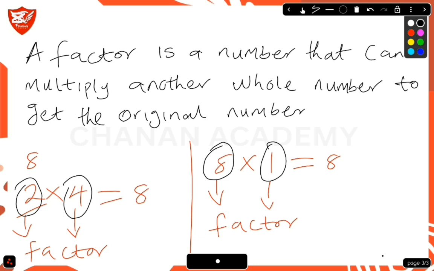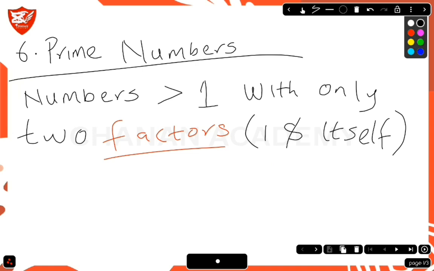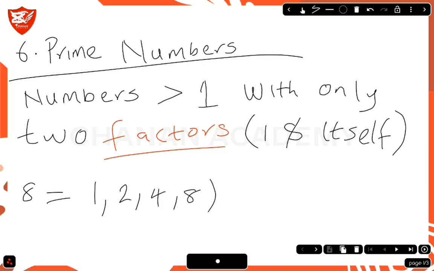All right, now that I've talked about factors, let's go back to prime numbers. Prime numbers are numbers greater than 1 with only 2 factors. In our previous example, the factors of 8 are 1, 2, 4, and 8.